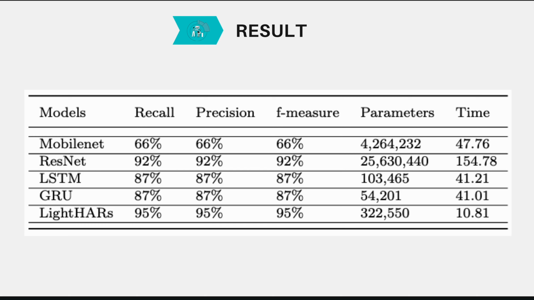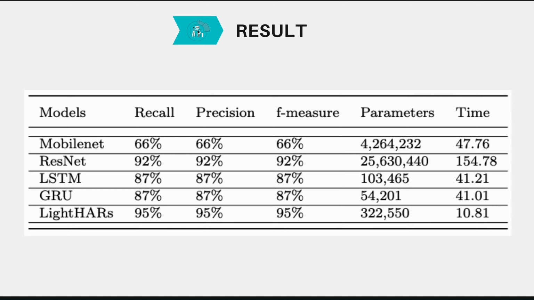Now the second model is ResNet. ResNet is much closer to Light HRS, but if we compare the parameters, then ResNet requires 25,630,440 parameters with 54.78 seconds to give its performance, while our Light HRS gives more accuracy with just 10.81 seconds and with just 322,550 parameters.